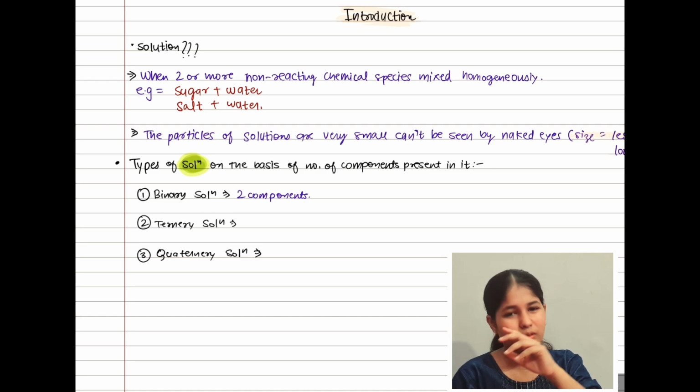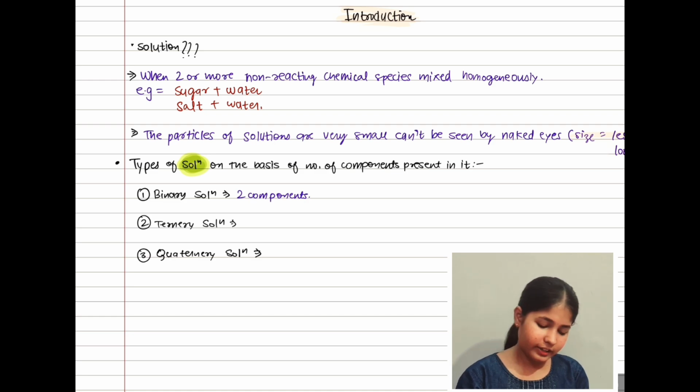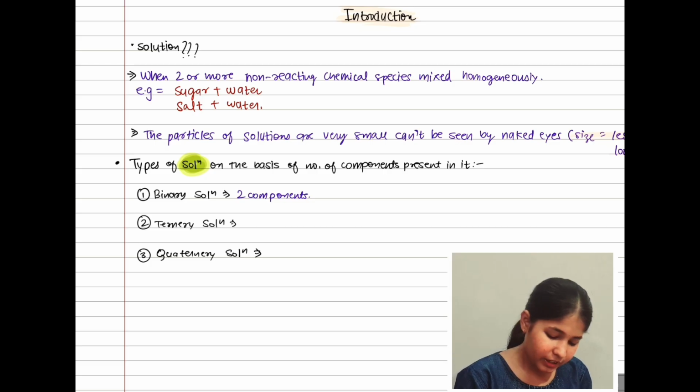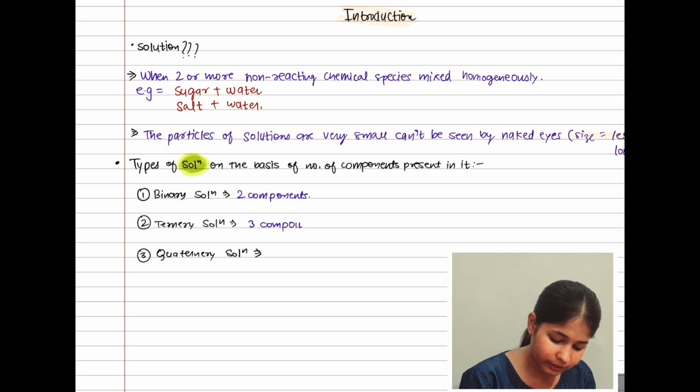Simply you can write a long definition by yourself, because we are understanding the lecture here. Inside the ternary solution, we will have 3 components, but the resultant solution will be one single solution.